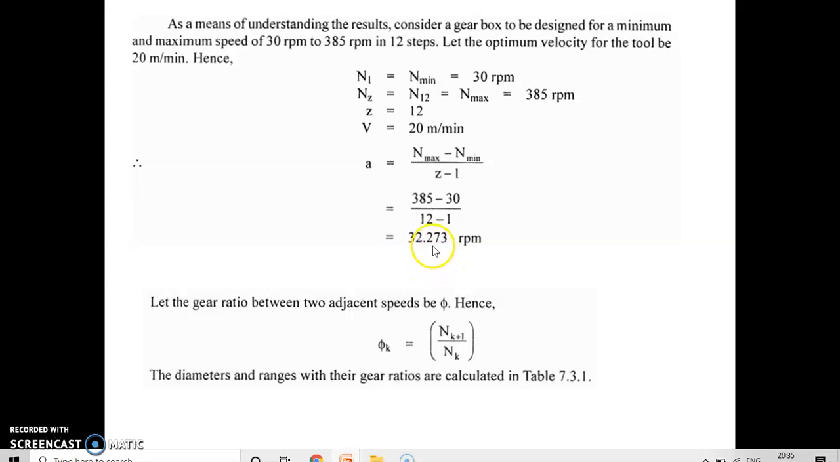So what we will do, this 32.27 will be added to this 30, and in this way we can add subsequent values and calculate n1 to n5. So you can see here, we can also find out the ratio. So you can prepare a table.